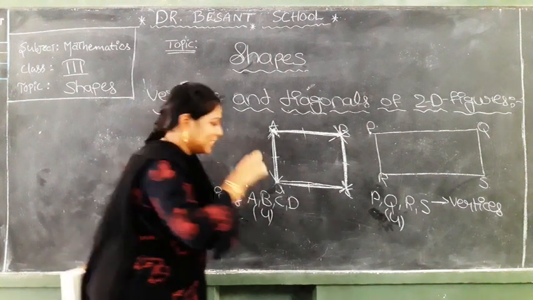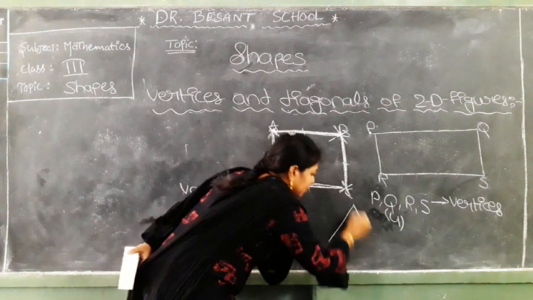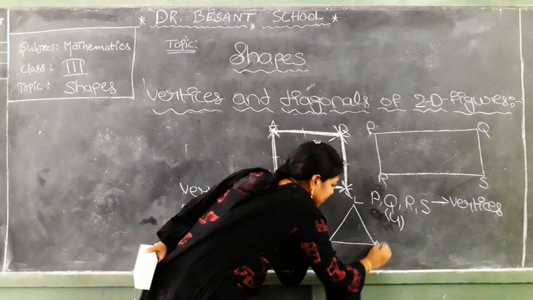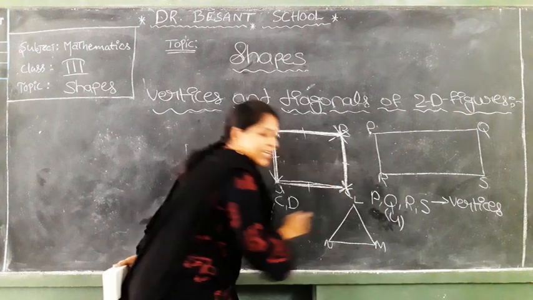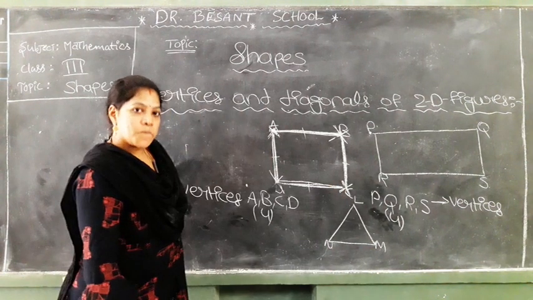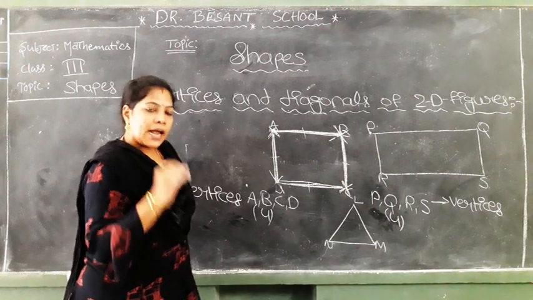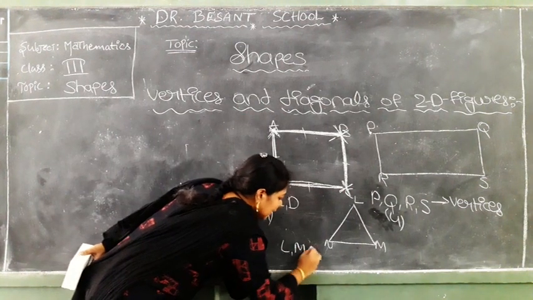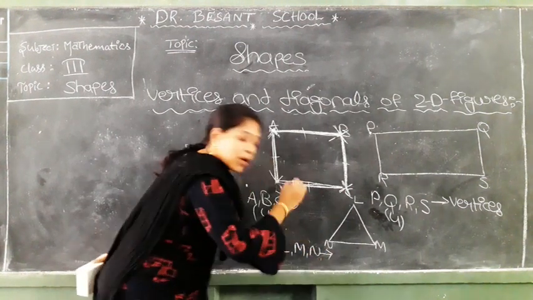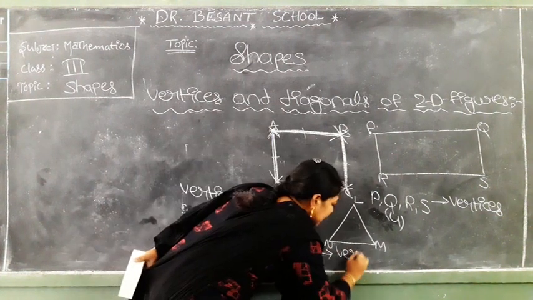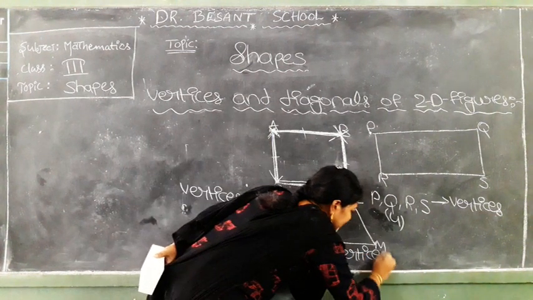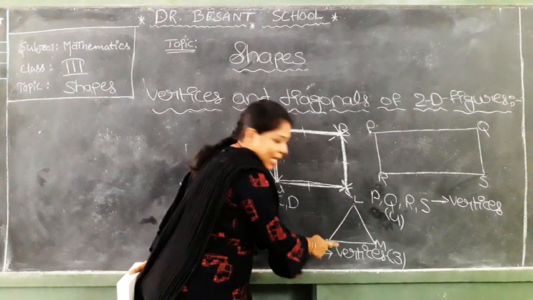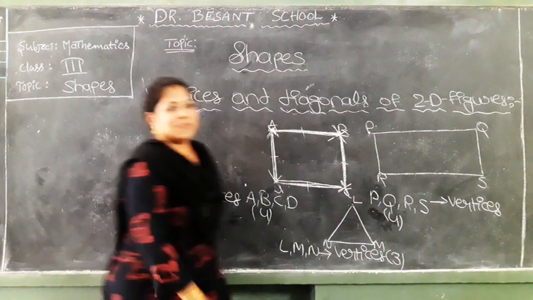Now go for the next 2D figure. What? Yeah, good. Triangle. I am taking the names L, M and N. What are the vertices here? Observe and say. Yes, L, M and N. What are these called? Vertices. Means the triangle has how many vertices? 3. Good. The triangle has 3 vertices L, M and N. Okay. Thank you.